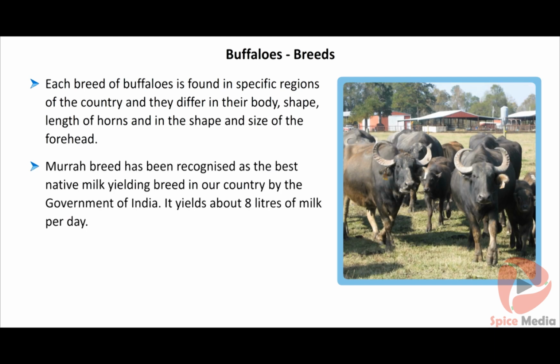The Murrah breed has been recognized as the best native milk-yielding breed in our country by the Government of India. It yields about 8 liters of milk per day.